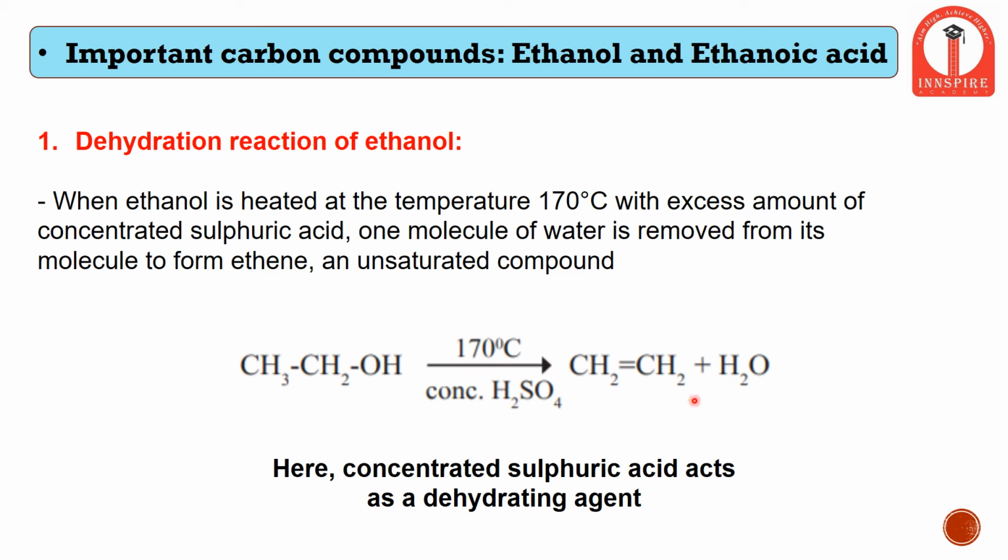As we can see in this reaction, ethanol, when heated at 170 degrees Celsius in the presence of concentrated sulfuric acid, H2SO4, gives ethene. Eth means 2 carbon atoms, and ENE stands for a double bond, along with removal of a water molecule, that is dehydration. Therefore H2SO4, sulfuric acid, acts as a dehydrating agent.